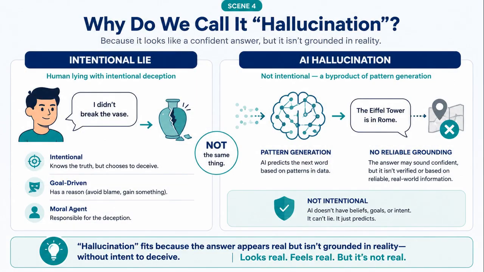That idea leads directly to why the term hallucination is used. The word hallucination can sound dramatic. But in AI, it describes something specific. The model produces an answer that appears real even when the factual basis is missing or wrong. It is not the same as a human intentionally lying. The model is generating language based on patterns. It does not automatically know whether every claim is true. That is why verification matters.